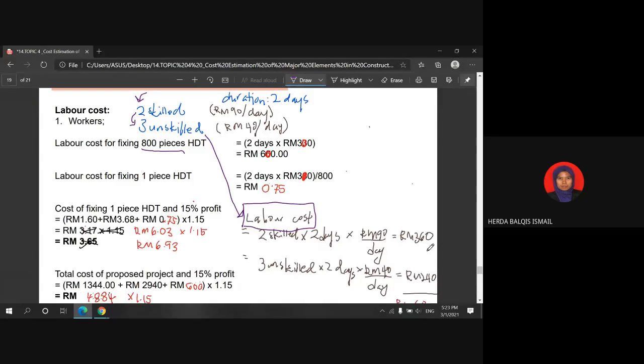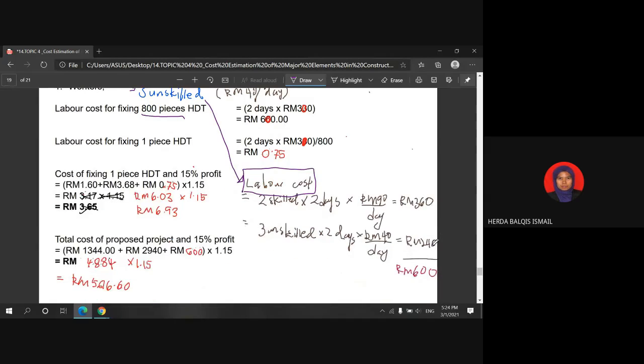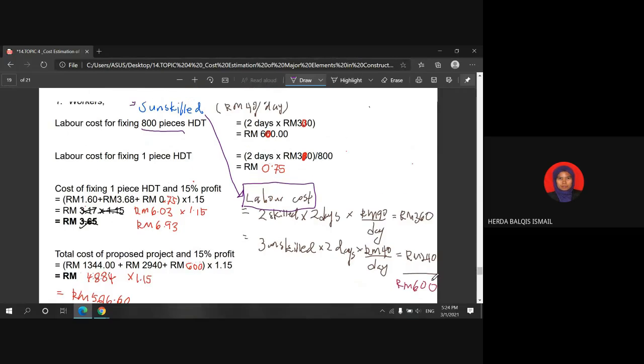The same calculation applies to unskilled labor, 3 times 2 days times 40 ringgit per day. So this is the cost of labor for unskilled labor. So total labor cost here is 600 ringgit. Right? So 600 ringgit.